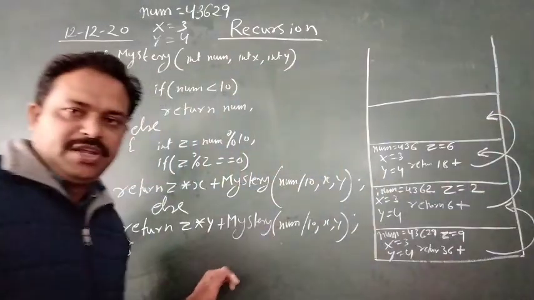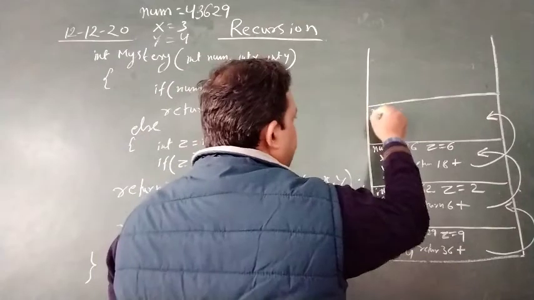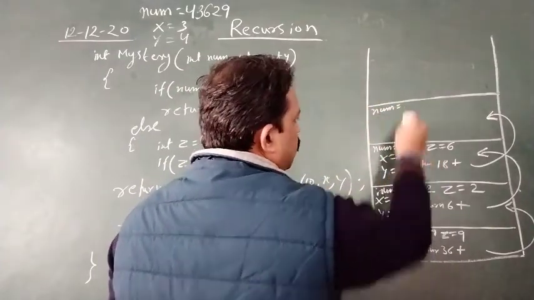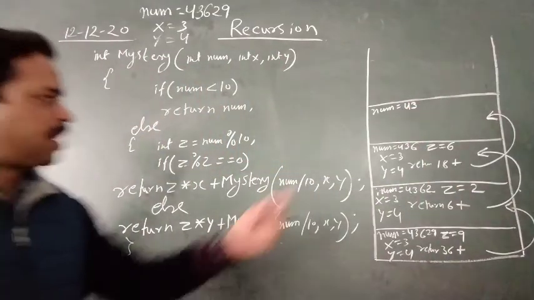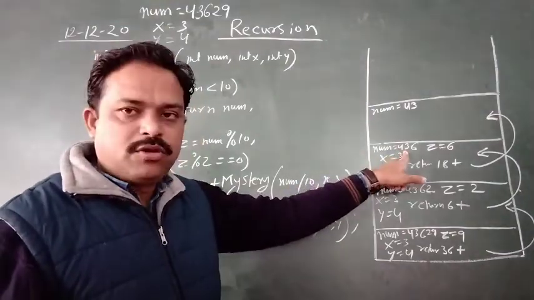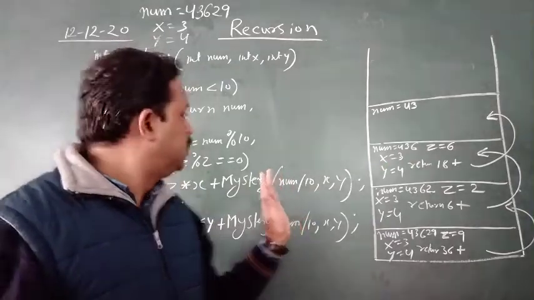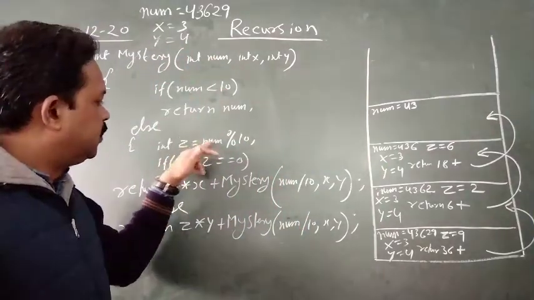Num divided by 10. This time you will get num is equal to 43. Num divided by 10 means 436 divided by 10 gives 43. Is it clear? Okay. Is this less than 10? No sir. Again here 43 mod 10.